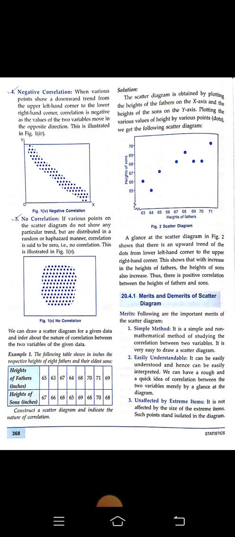At a glance, the scatter diagram of figure 2 shows that there is an upward trend of the dots from the lower left hand corner to the upper right hand corner. This shows that with an increase in the heights of the fathers, the heights of the sons are also increasing. Thus, there is a positive correlation between the heights of the fathers and the sons.